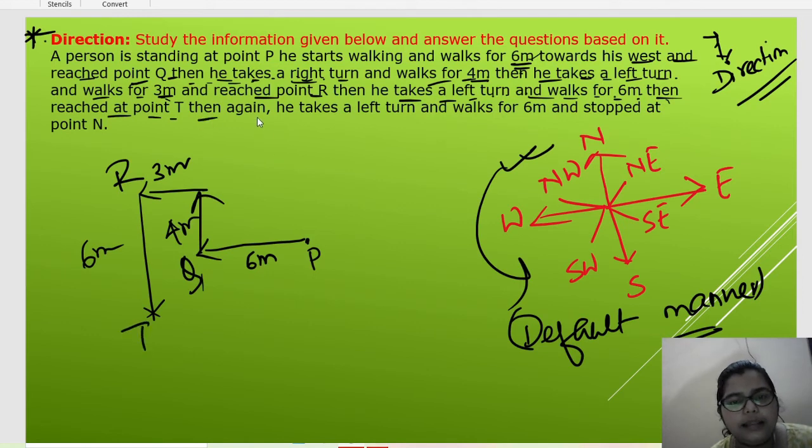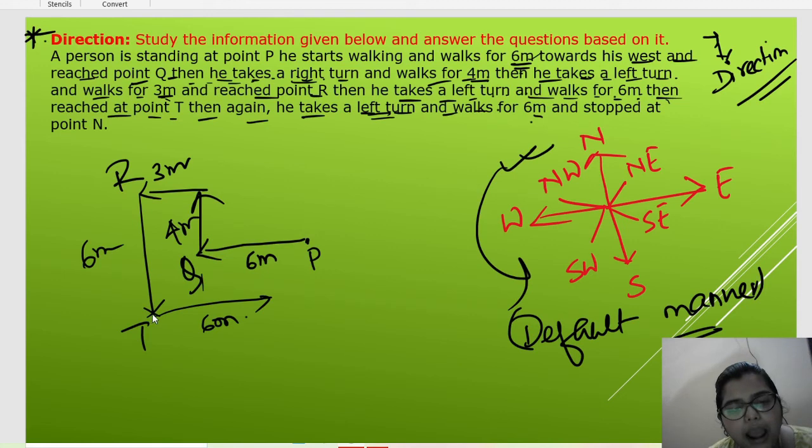Done. Then again he turned to his left. Now see, now he is facing in south direction. Now his right is this one and left is this one. So now he is facing in which direction will he go? In left direction. So how much? 6 meter. Done.